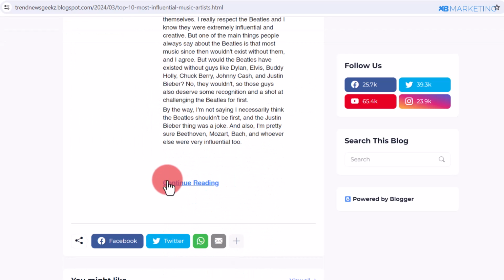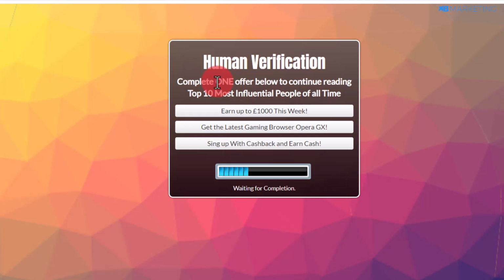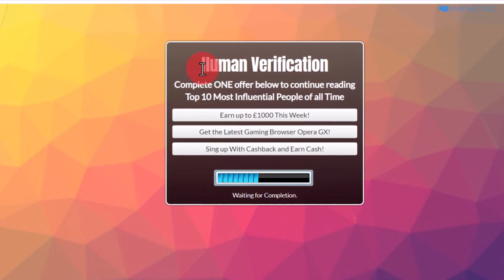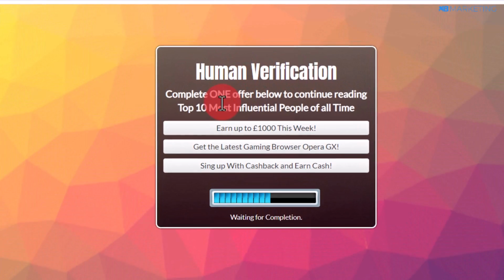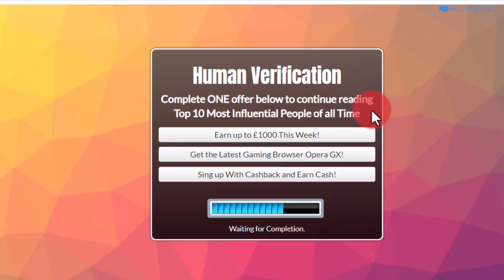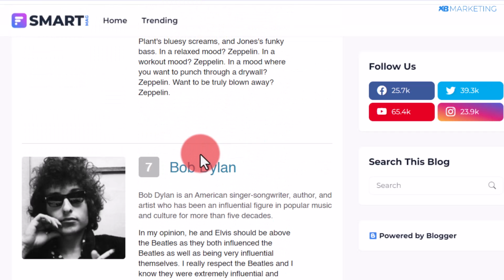Now once people click on this continue reading, as you can see, a content locker is going to pop up saying human verification, complete one offer below to continue reading top 10 most influential people of all time. And all they simply need to do is to complete one of these CPA offers. Once they complete the offer, it's going to redirect them to see the rest of the list. I hope this makes sense.